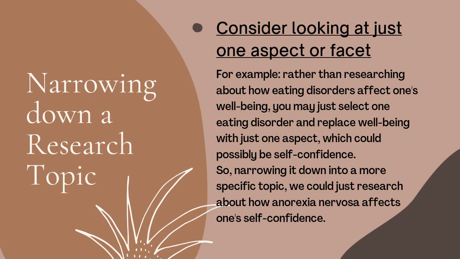Now, there are times that our topic is too general or too broad, so we have to narrow it down to become more specific. Number one is consider looking at just one aspect or facet. So for example, your topic is eating disorders, but there are a lot of eating disorders. So you may just focus on one type of eating disorder.